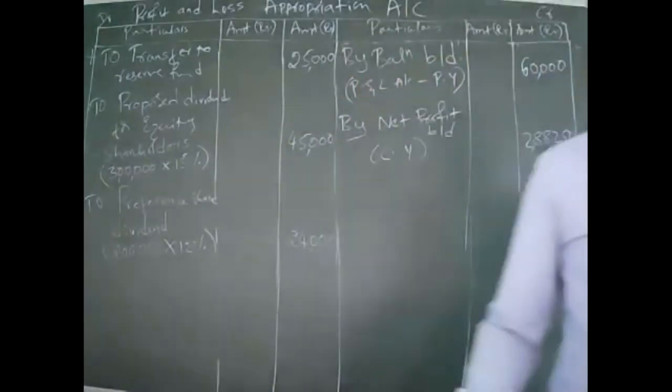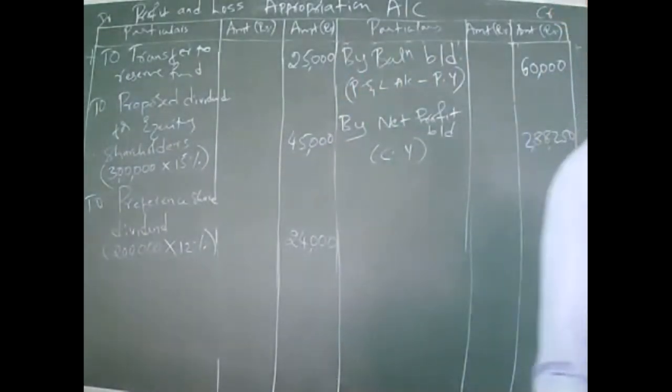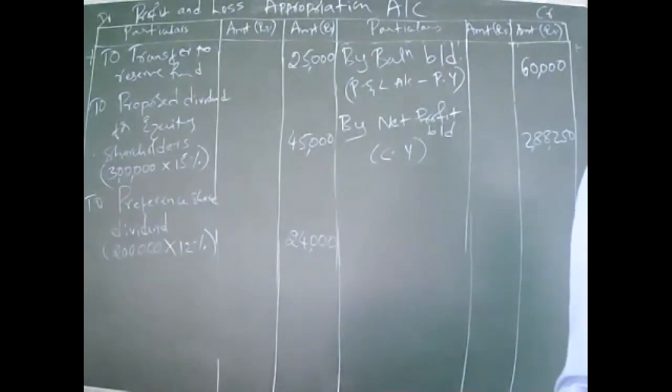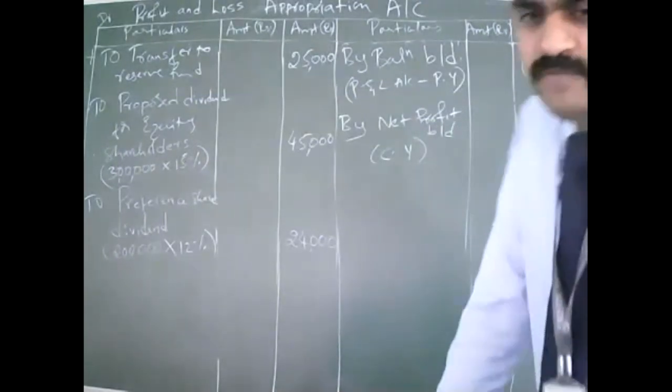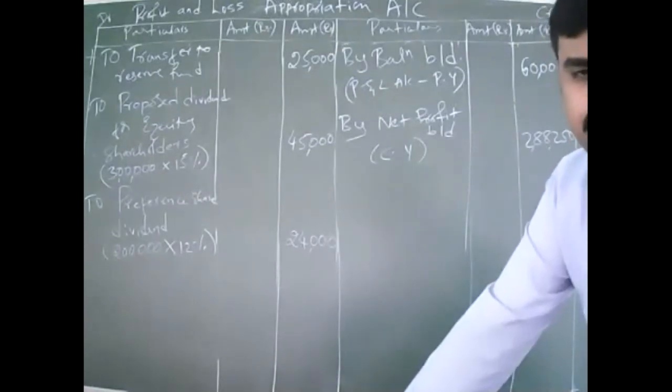So now you calculate surplus or deficit, all of you. How much are you getting? 2,54,250. Surplus or deficit?